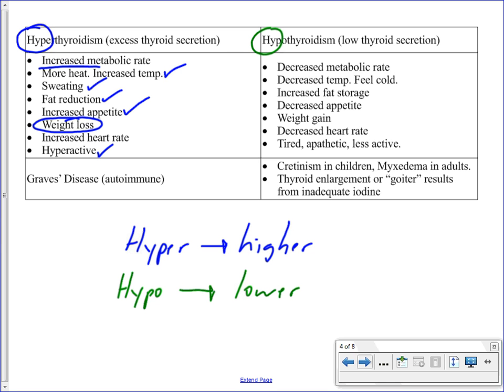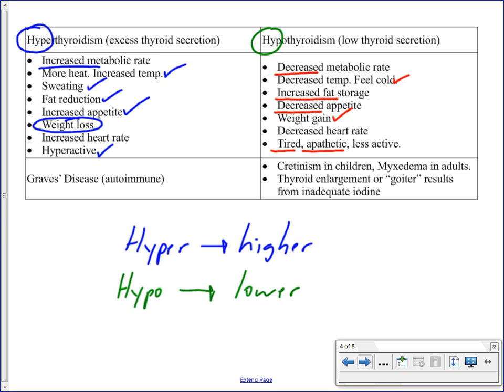The opposite, the hypothyroidism, really exactly the opposite in terms of the symptoms that we see here. So instead of an increased metabolic rate, it's going to be a decreased metabolic rate. It's going to be a decreased temperature. These people feel cold a lot of the time. They do have a decreased appetite, but they are increasing their storage of fat simply because they're not burning off all of that fuel, so that does result in weight gain. Decreased heart rate, and these people, exactly the opposite again as what we saw with the hyperthyroidism. Instead of being active, they are tired, apathetic a lot of the time.